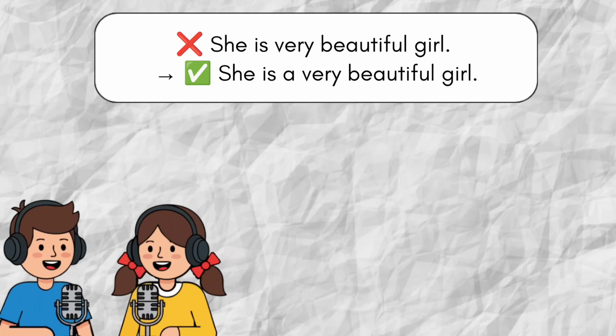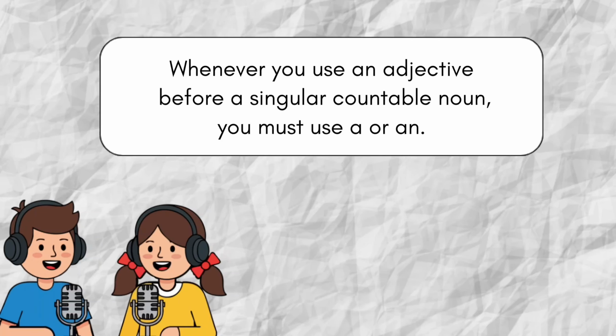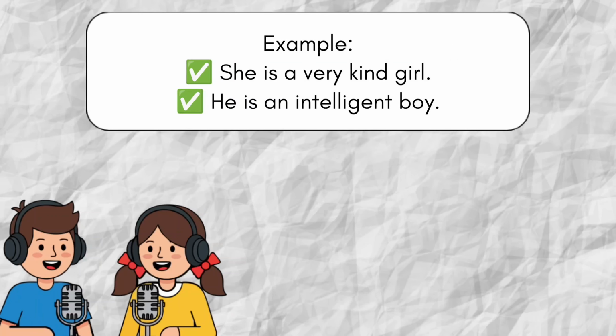Wrong: She is very beautiful girl. Right: She is a very beautiful girl. Whenever you use an adjective before a singular countable noun, you must use "a" or "an." Example: She is a very kind girl. He is an intelligent boy.